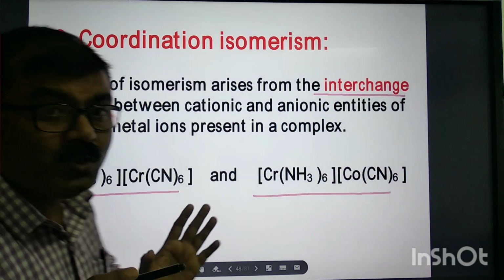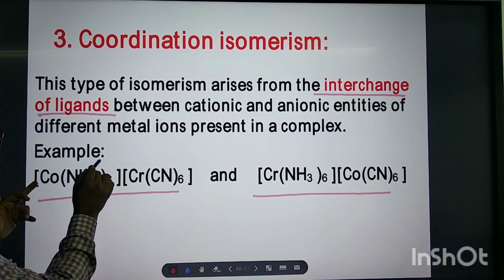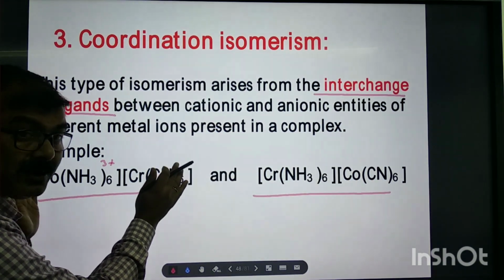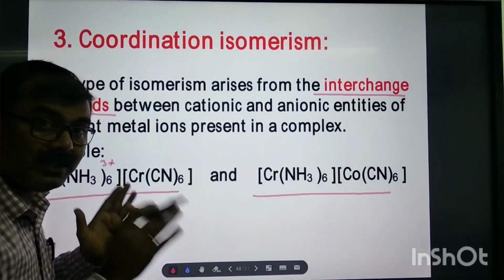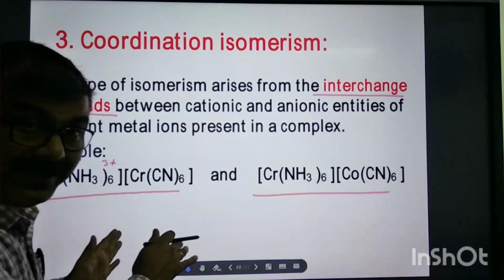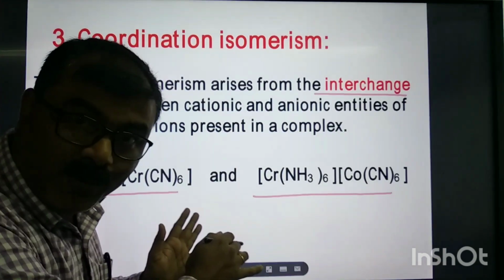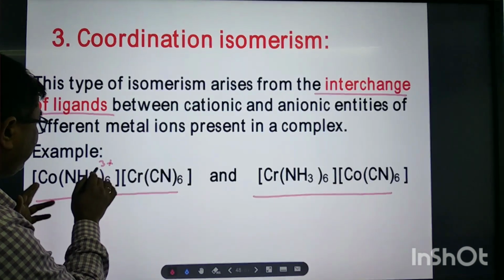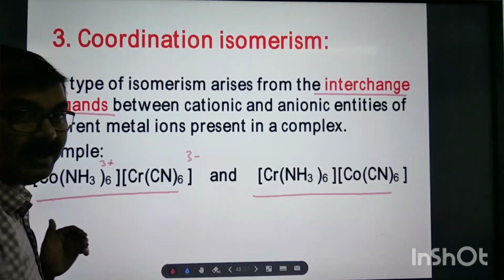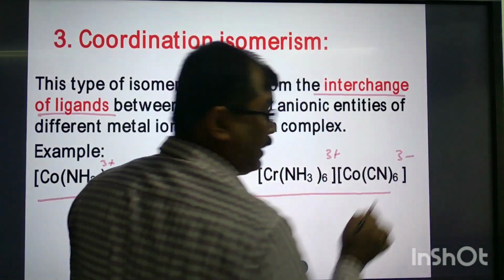Here, which one is the cation? You see, this is a cationic complex. This is a salt. In a salt, one cation must be there and one anion must be there. But in this special case, the cation is also a complex entity and the anion is also a complex entity. So this is the cationic entity, and this is the anionic entity. Similarly here, this is the cationic entity, this is the anionic entity.